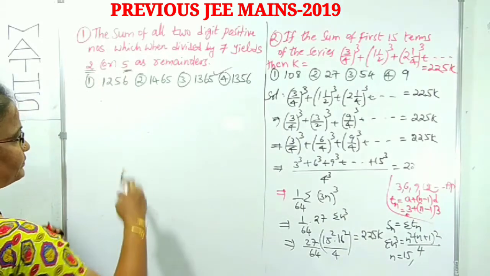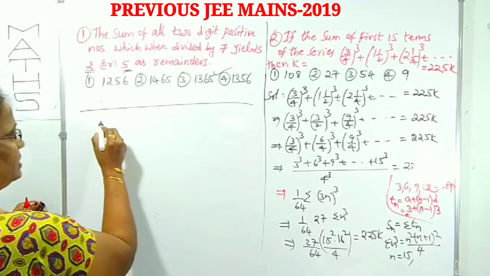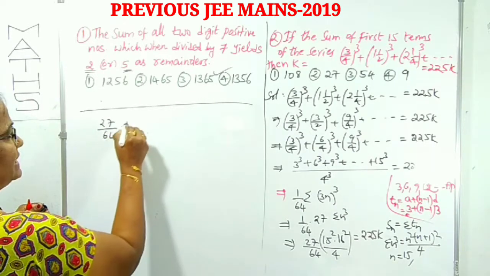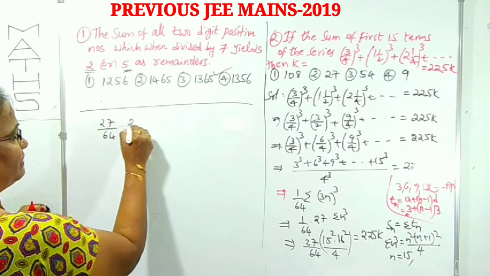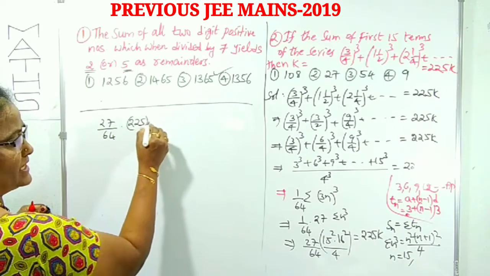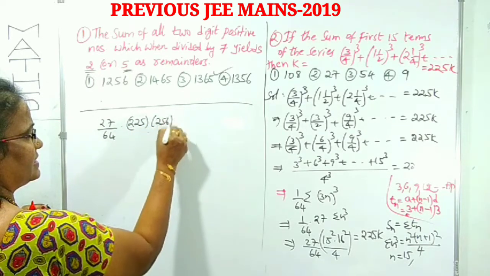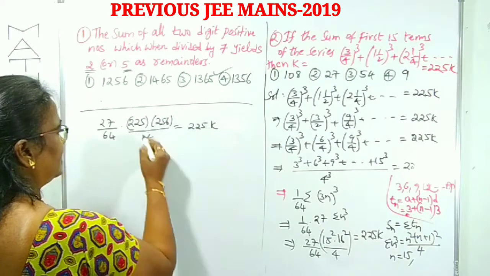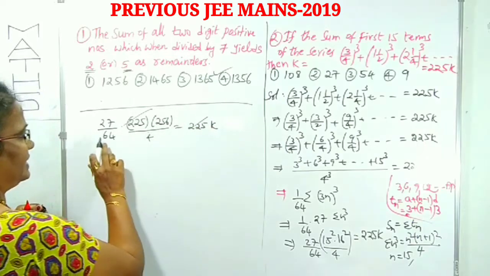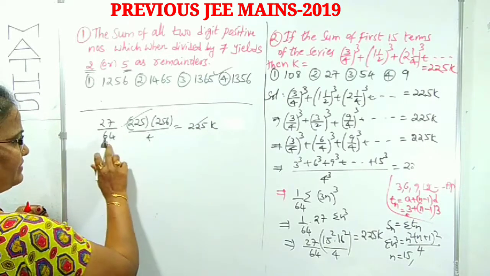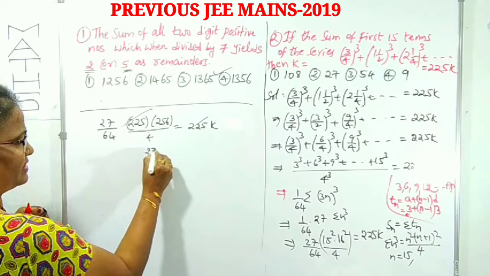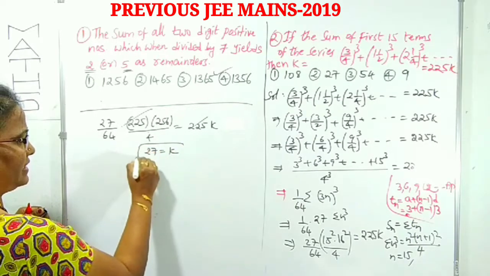Now afterwards, 27 by 64 into 15 square, which is 225, into 16 square, which is 256, by 4, is equal to 225k, right? Here 225 gets cancelled. 16 fours are 64, 64 fours are 256, so 256 gets cancelled. What is left over? 27. That is our k. That's it.